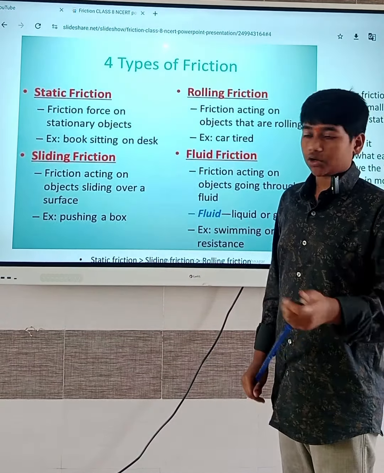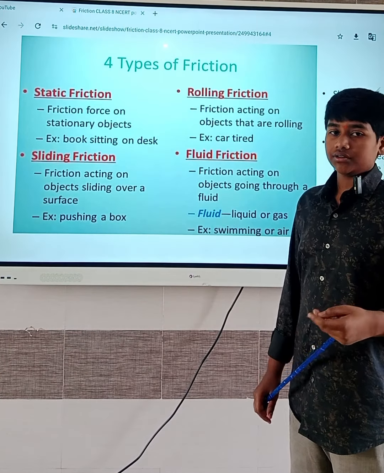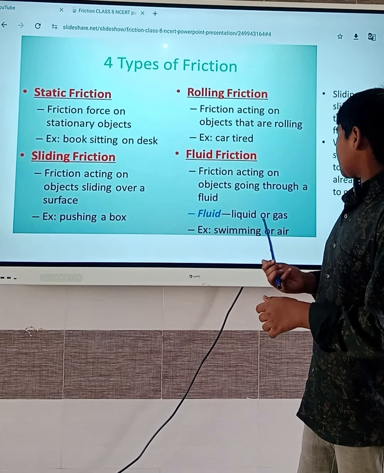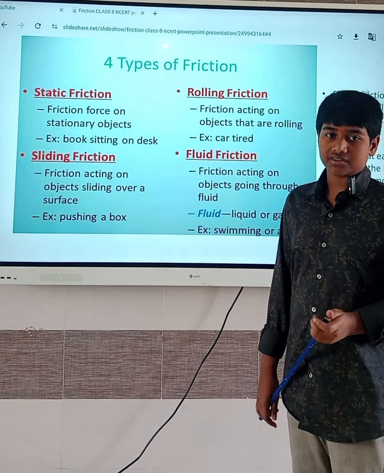Example, car tyre. Fluid friction: friction acting on an object going through a fluid. Fluid means liquid or gases. Example, swimming or air resistance.